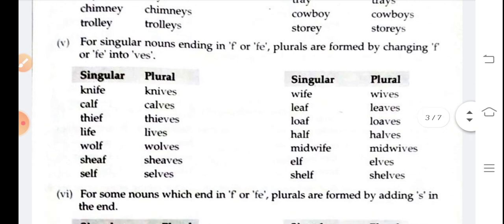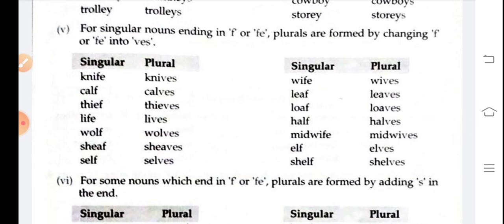Now we move to the next one. For singular nouns ending in f or fe, plurals are formed by changing f or fe into ves. So for a singular noun which ends with f or fe, we have to make the plural by adding ves.